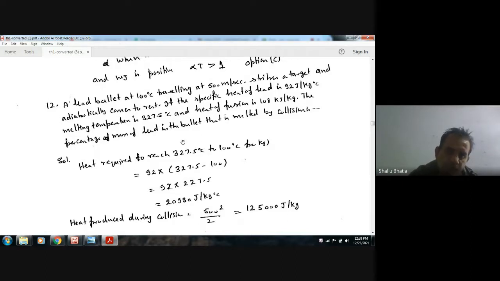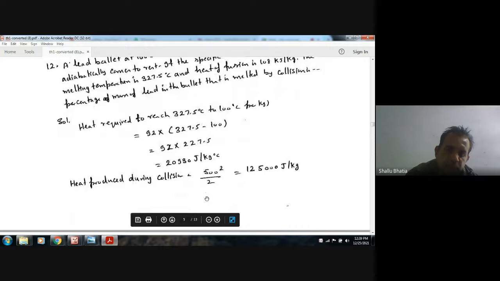So the heat required to bring the temperature of lead from 327.5 degrees Celsius to 100 degrees Celsius, per kilogram, for 1 kg of lead, is 92, where 92 is the specific heat, times this decrease in temperature. So this is 20930 joule per kilogram.